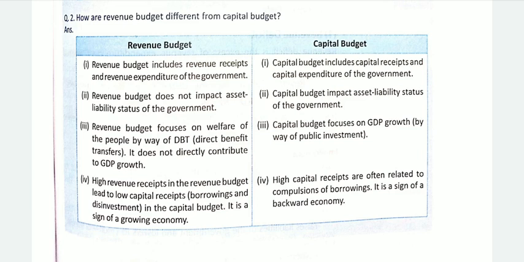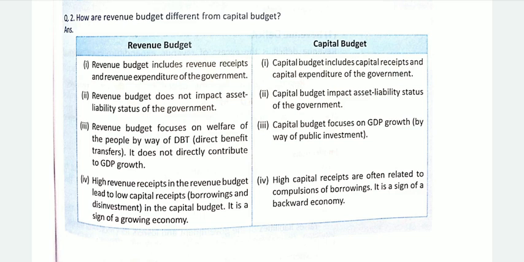The third point, this is to be understood. In a revenue budget, the focus is on the welfare of the people by way of DBT. DBT means direct benefit transfers. Because revenue income received by the government is used for the welfare of the people.